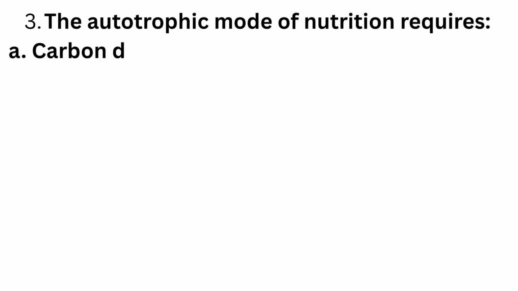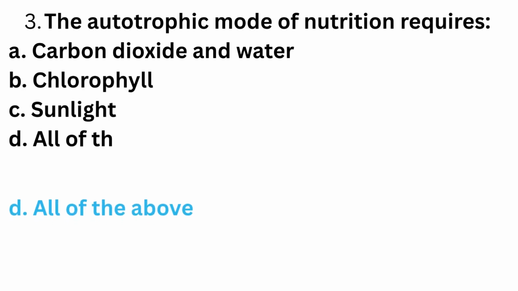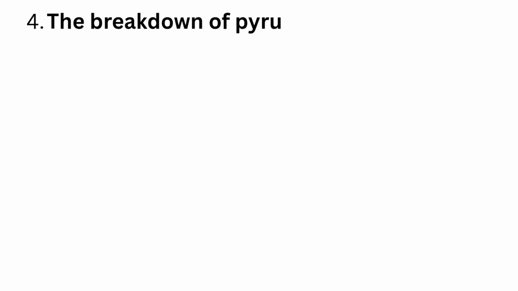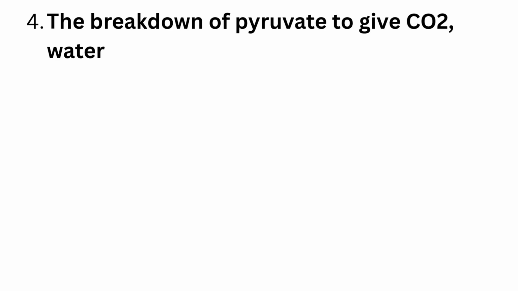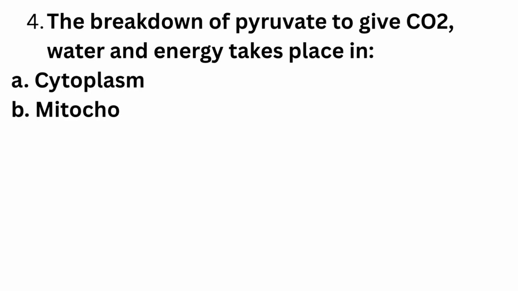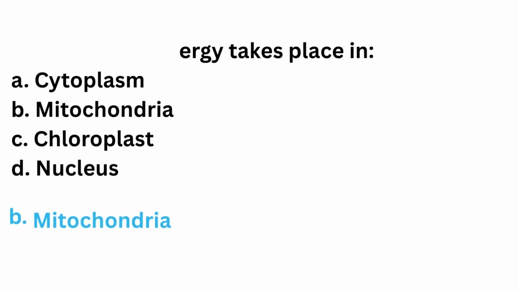Transport of water. The autotrophic mode of nutrition requires carbon dioxide and water, chlorophyll, sunlight, all of the above. Answer D, all of the above. The breakdown of pyruvate to give carbon dioxide, water and energy takes place in cytoplasm, mitochondria, chloroplast, nucleus. Answer B, mitochondria.